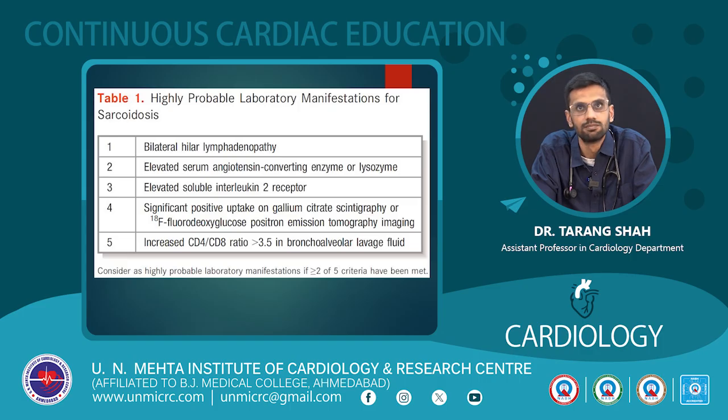The next is the criteria given by the Japanese society, in which patients are found to be highly probable. The laboratory manifestations which are highly probable for the diagnosis of cardiac sarcoidosis are bilateral hilar adenopathy, second, elevated serum ACE levels, third, elevated soluble interleukin 2 receptor levels, significant positive uptake on FDG PET, and as previously said, increased CD4 by CD8 ratio on BAL fluid. Sarcoidosis is considered highly probable if more than two criteria have been met.